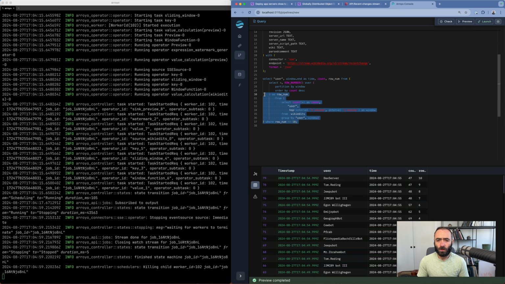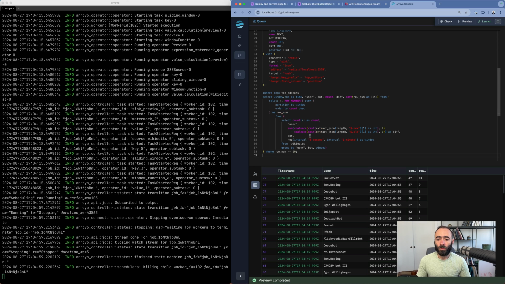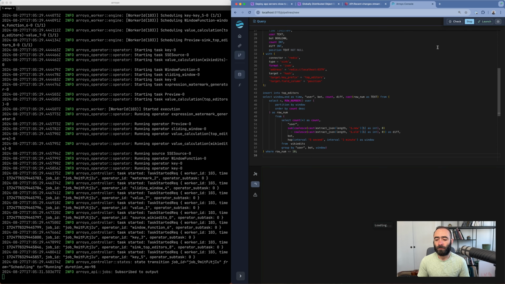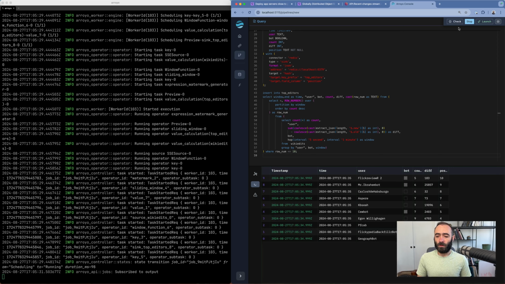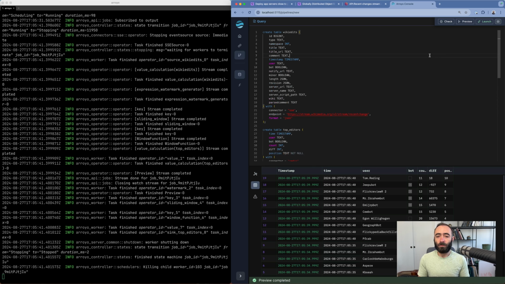Stop this preview. We'll create this Redis sink that has our output fields. And it's writing here to a local Redis that I have running on my laptop. If you want more details on how all of this works, please check out our docs or the full tutorial. And then we have our query here. I've added a few more fields that might be interesting, like the total diff of the change and whether or not the user is a bot. We can preview that, make sure this is all working. Perfect.